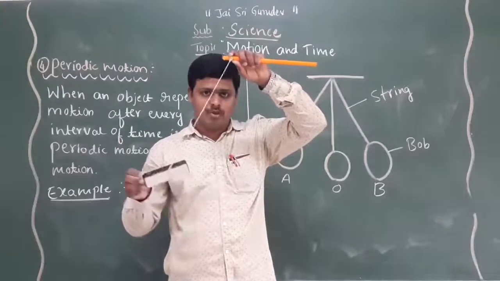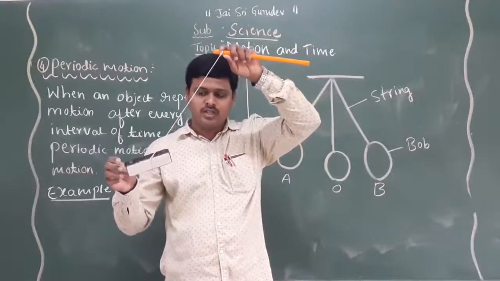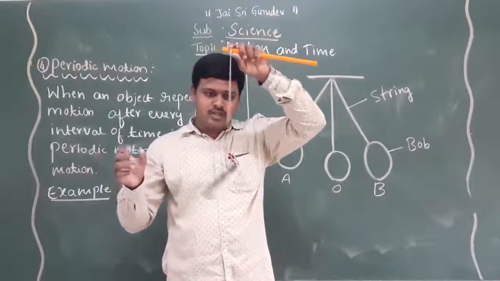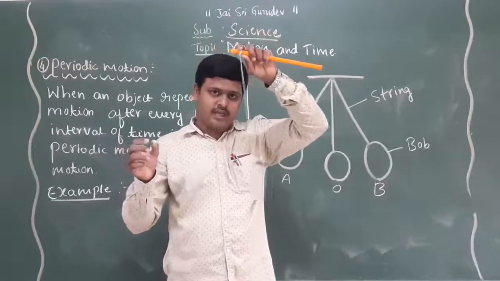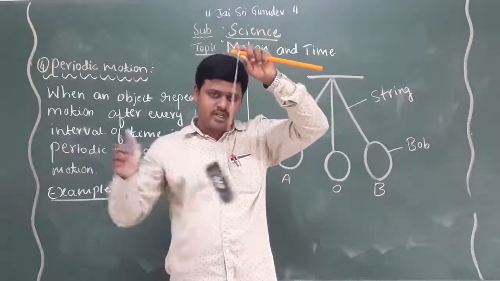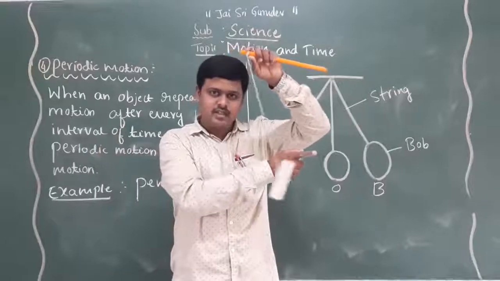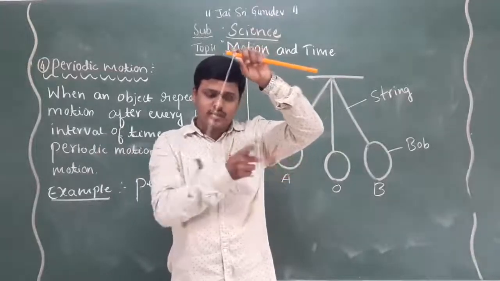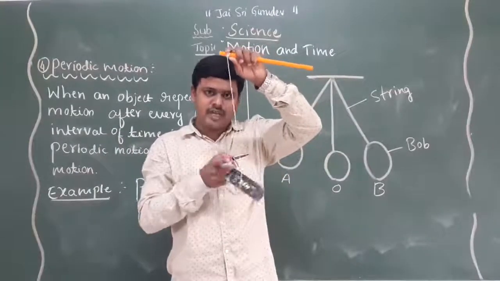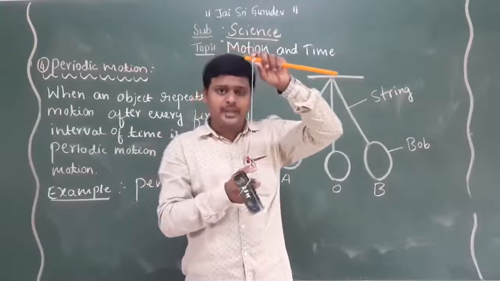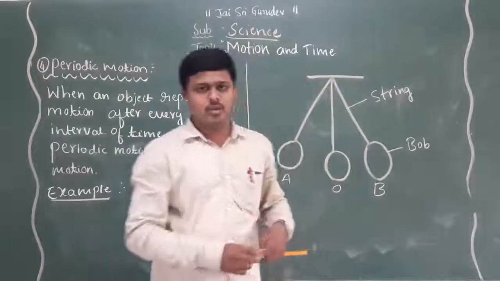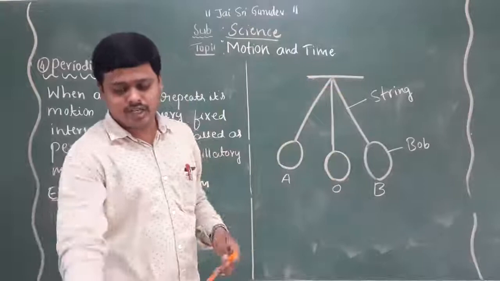When I give energy to the movement, observe here. The movement takes place from here to this side. Is it right? After that it will settle at the middle, or it reaches the middle point. That is what I am going to explain now. So that is oscillatory motion.